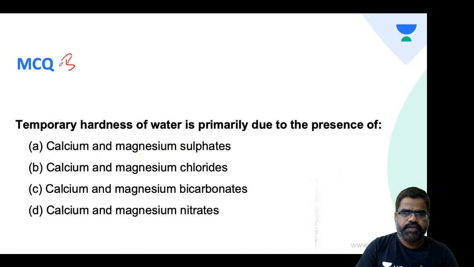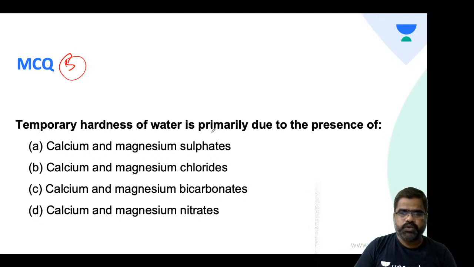Okay, let's take the fifth one and let's be fast. Temporary hardness of water is primarily due to the presence of: calcium magnesium sulfate, calcium magnesium chloride, calcium magnesium bicarbonates, or calcium magnesium nitrates. Try this, students.